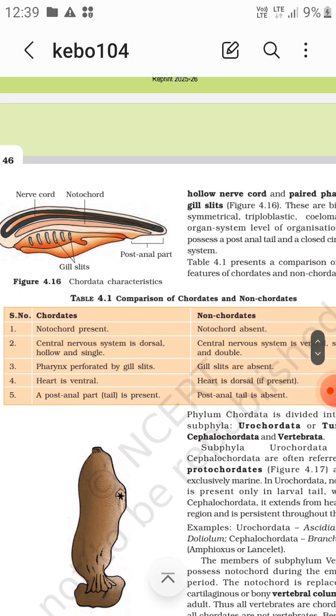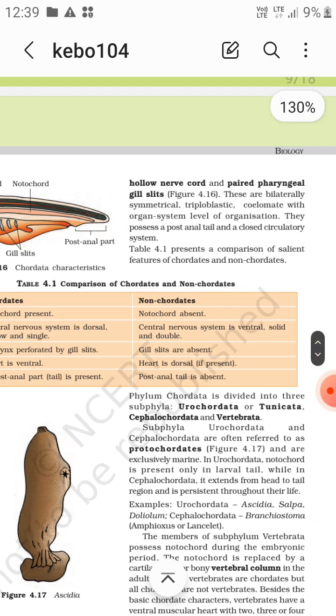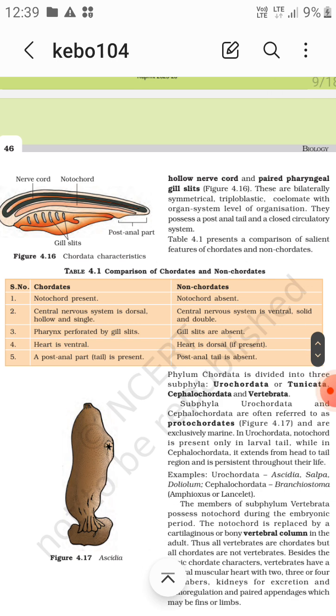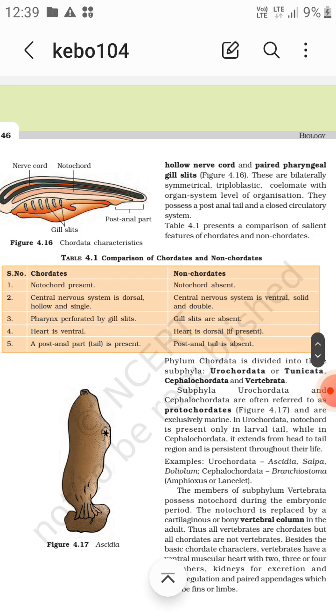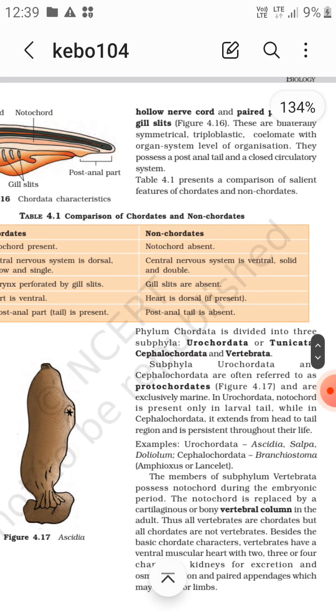Now comparison of chordates and non-chordates. Notochord present, notochord absent. Central nervous system is dorsal, hollow, and single, and here central nervous system is ventral, solid, and double. That is the nerve cord we are talking about. Now pharynx perforated by gill slits; gill slits are absent. Heart is ventral, heart is dorsally present. The post anal tail is present, post anal tail is absent.